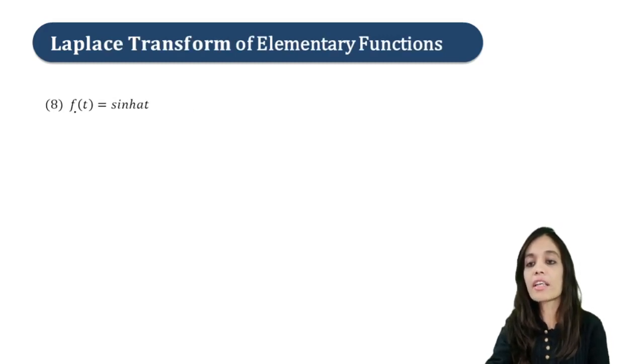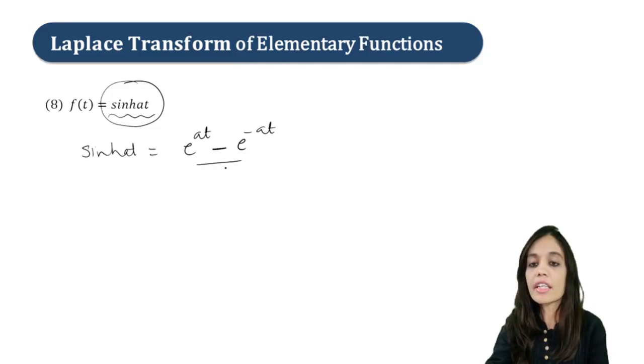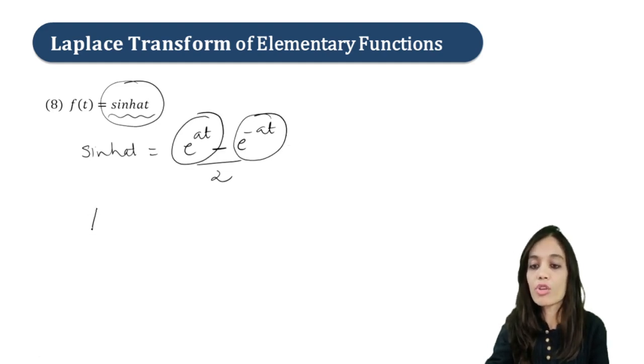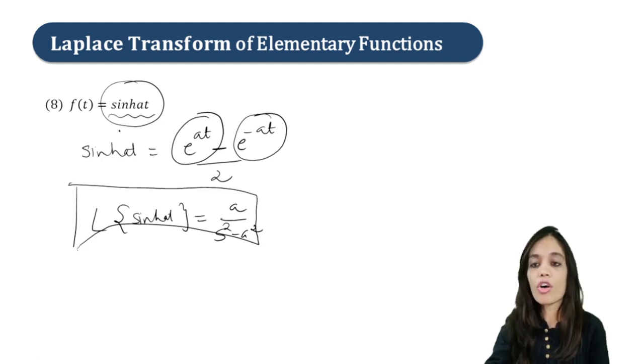Now let us find the Laplace transform of sinh at. In this again we will use the formula of sinh at, that is e raised to at minus e raised to minus at upon 2. Use the linearity property, put the formulas of e raised to at and e raised to minus at, and simplify. So you will get Laplace of sinh at as a upon s square minus a square, right? So this is our formula to find the Laplace of sinh at. Also you can use the definition and integration, right?